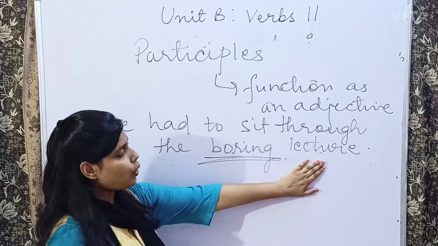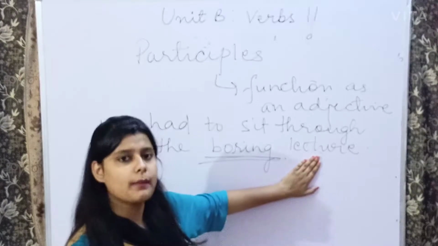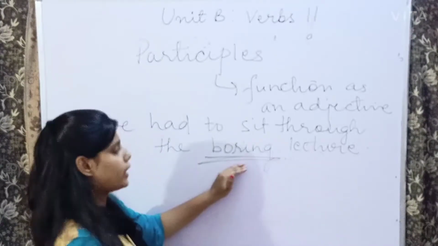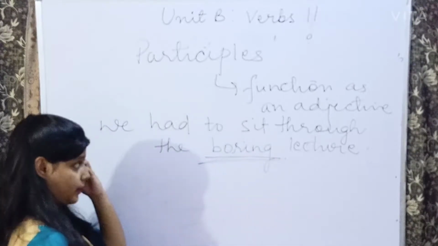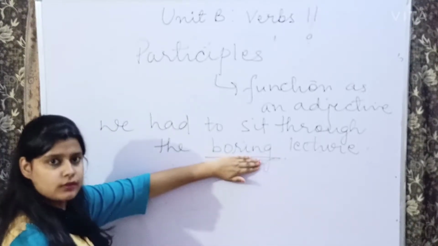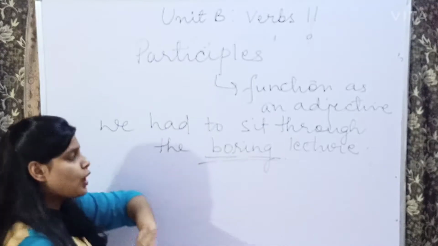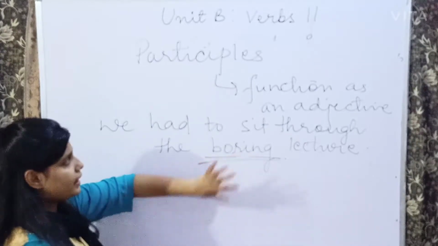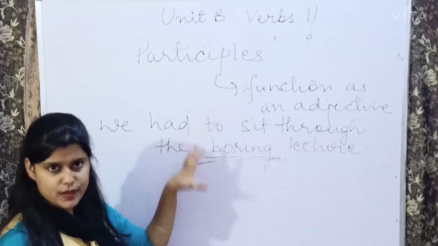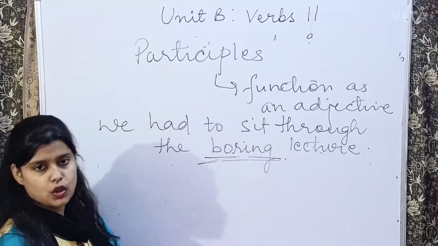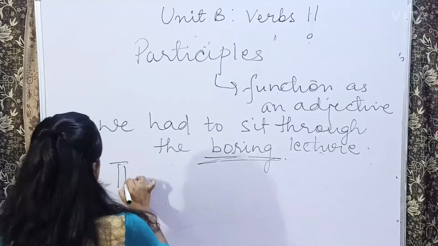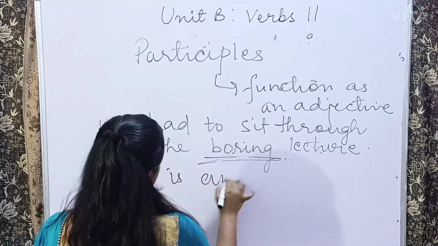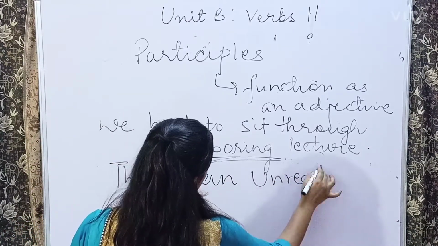And we are talking about the lecture, the lecture that was boring. So lecture क्या था? Boring था. So the quality of the lecture is that it was boring. And this is your verb also. यही आपका verb भी है sentence में. So whenever your verb is simply functioning like an adjective in a sentence, that is known as your participle.